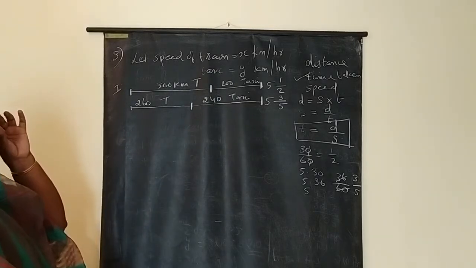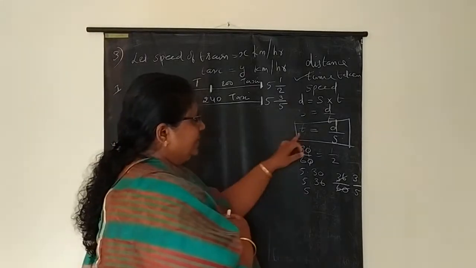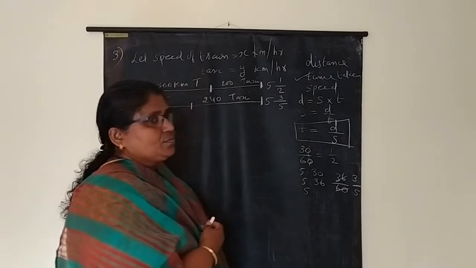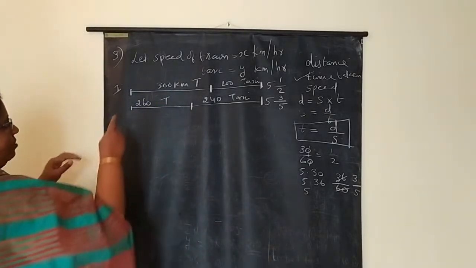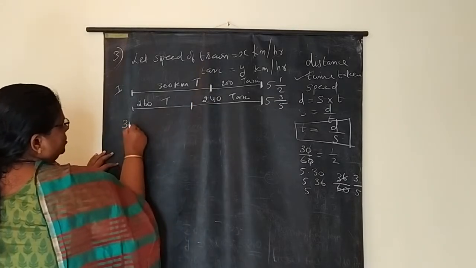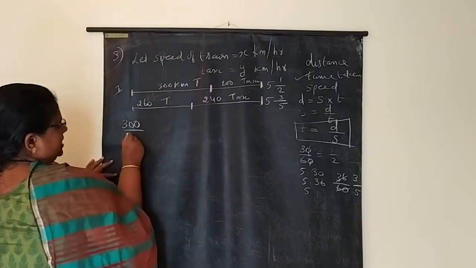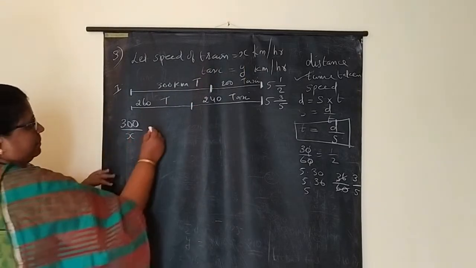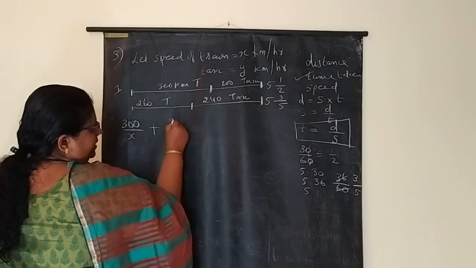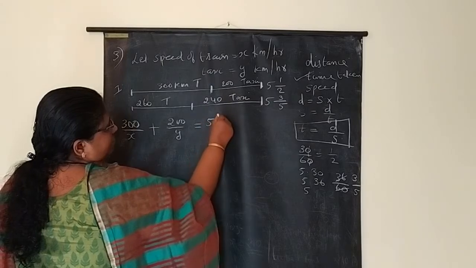Now we have to form the equation. Time formula we have to apply: time is equal to distance by speed. In the first case, 300 km by train, so distance 300 by speed of the train x, plus 200 by y, is equal to 5 and a half.